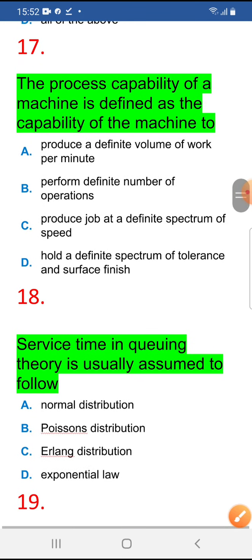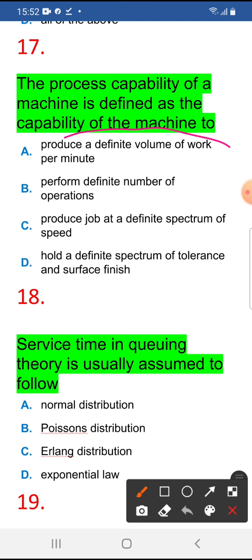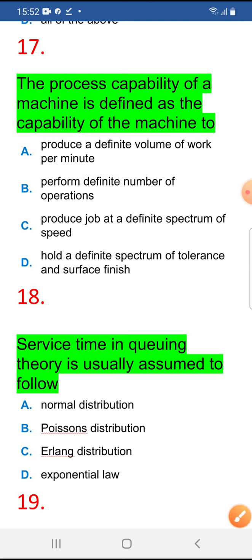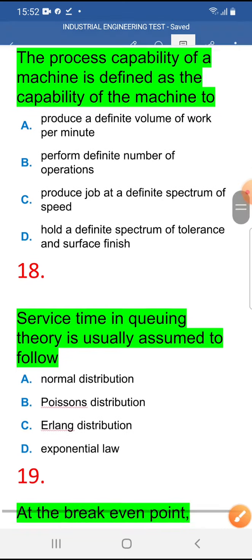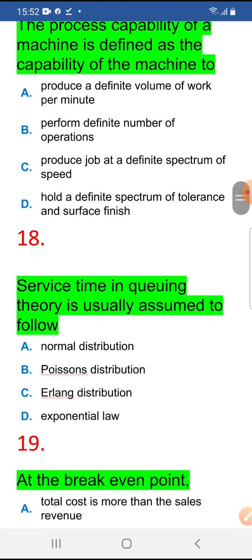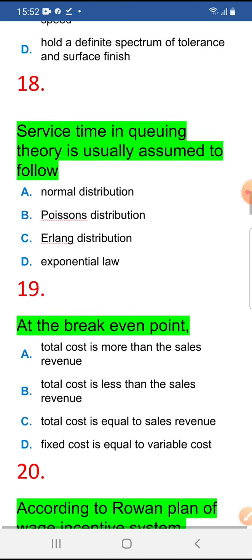The process capability of a machine is defined as the capability of a machine to, so 17 is what? 17 is A, produce a definite volume of work per minute. That is the process capability of a machine. It means what is the capability of that machine? That machine can produce a definite, fixed 100 products per minute. So that is fixed for that machine. That is its capability.